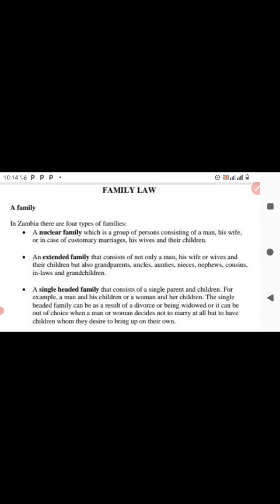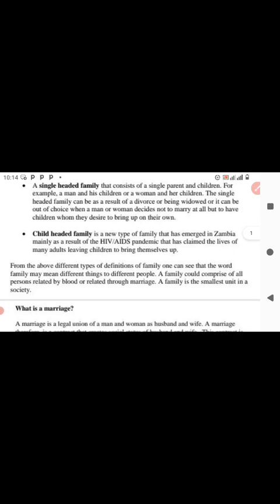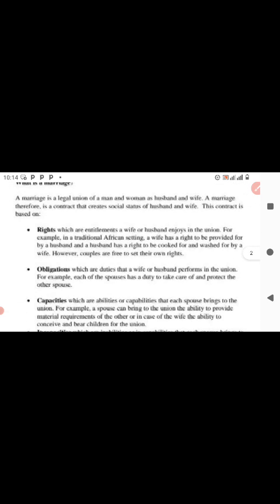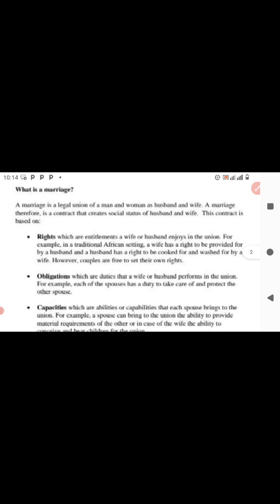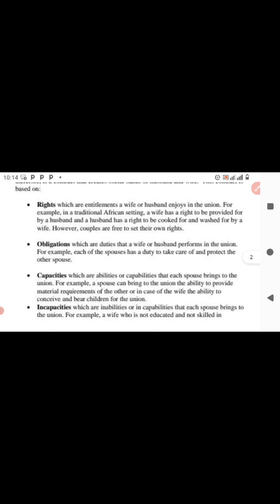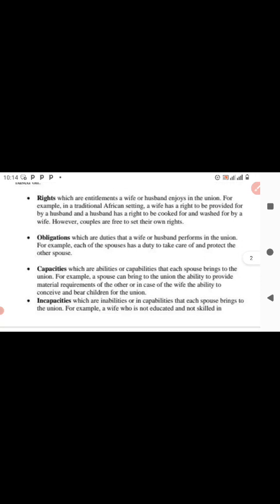The family law, you talk about the types of families, and then you look at marriage, which we've now looked at as a legal union between a man and a woman, and then they're going to sign a contract. There's going to be a contract, and then they'll be called husband and wife. And then for that to be there, the contract will be based on the rights. Does this person understand that this man or this woman will have to enjoy certain things in that union?